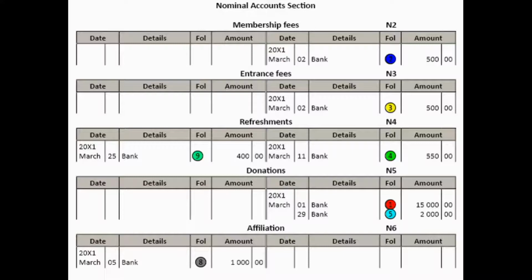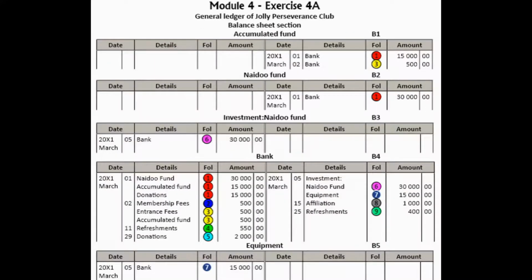All right. And then the last receipt, receipt number 4, was received on the 29th of March. It was for a donation. We debit bank and we credit donations 2,000 Rand. And you'll see those two entries are done. It's marked number 5 in the turquoise circle.